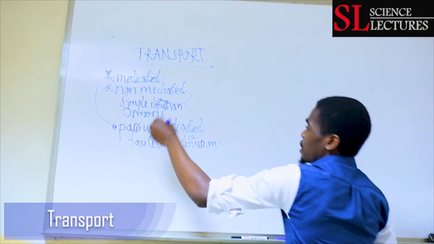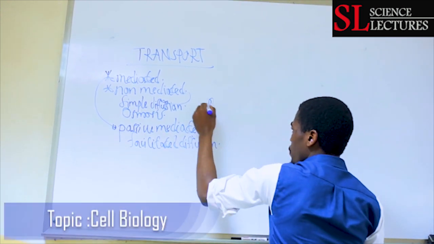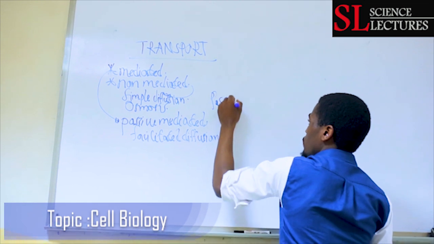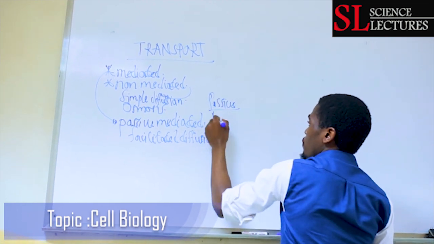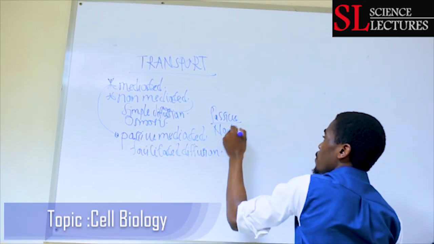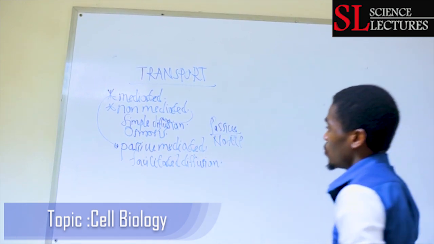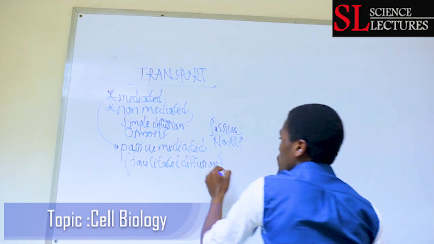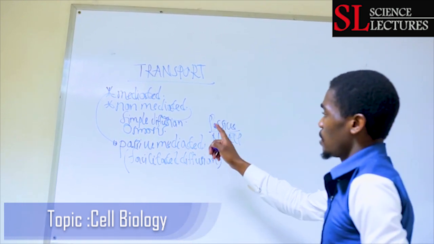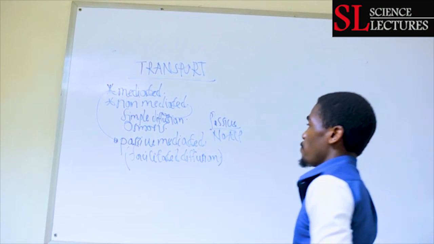We are going to be using this term passive. Passive is where no energy in the form of ATP is utilized for transportation of this molecule. So this happens in passive mediated transport, which is facilitated diffusion.